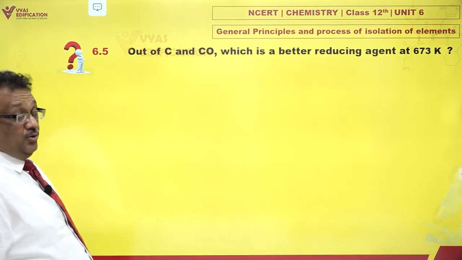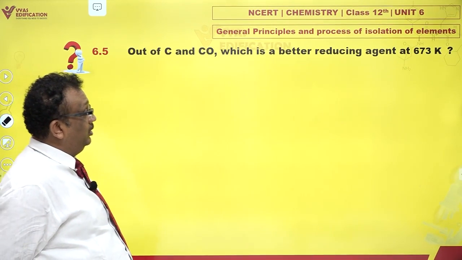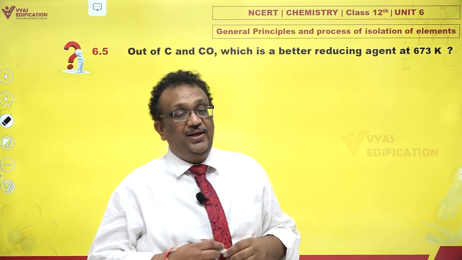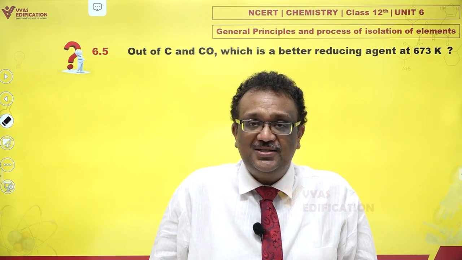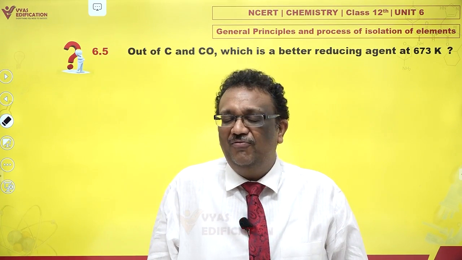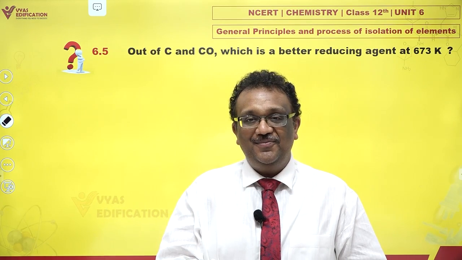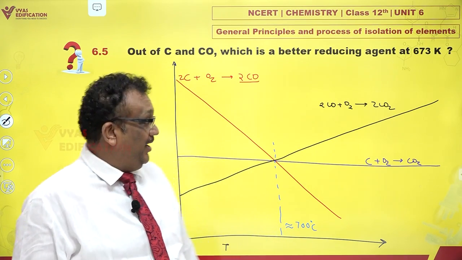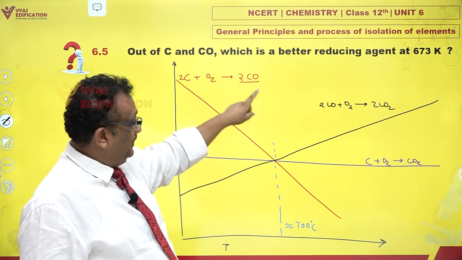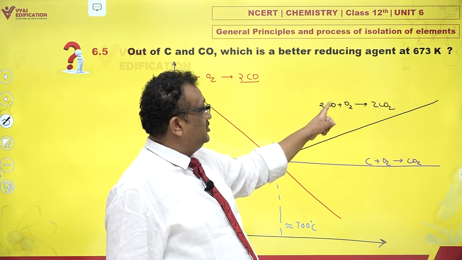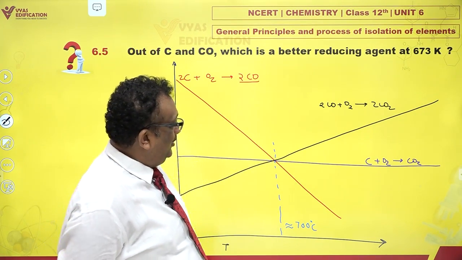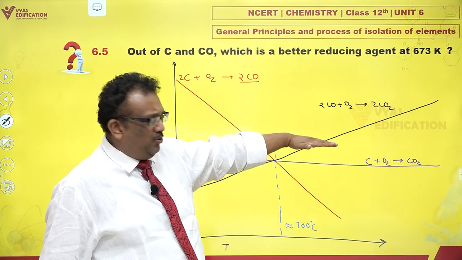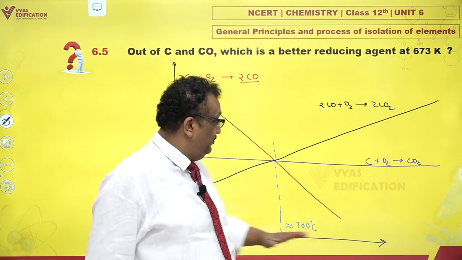This is the method. And the question says, out of carbon and carbon monoxide, which is a better reducing agent at 400 degrees Celsius or 673 Kelvin? Well, how do you judge this? This can be judged by information from a very famous diagram called Ellingham diagrams. For such questions, it is very useful if you remember the shape of the Ellingham diagram for carbon giving you CO, carbon giving you CO2, and CO getting oxidized to CO2. Now, C plus O2 giving you CO2 is a close to horizontal line with a very small slope downwards. Very slightly it is moving down.